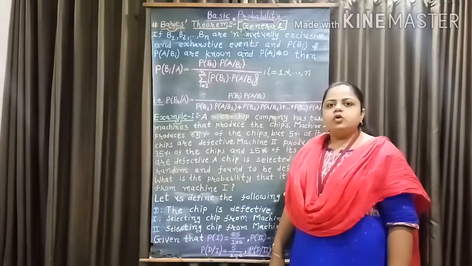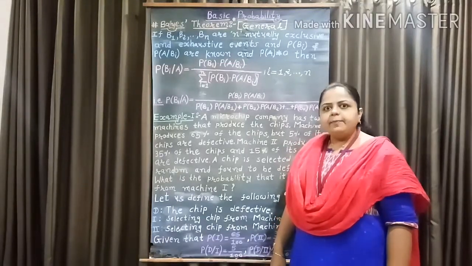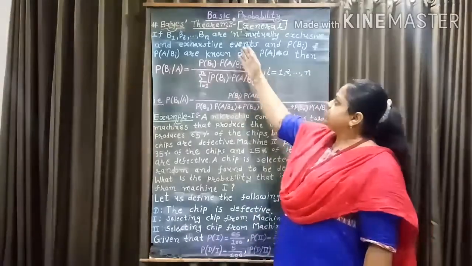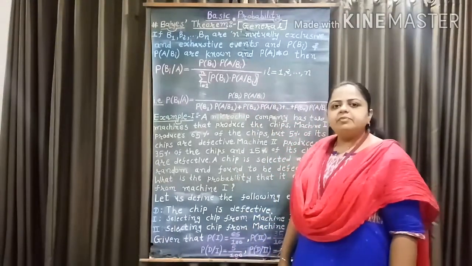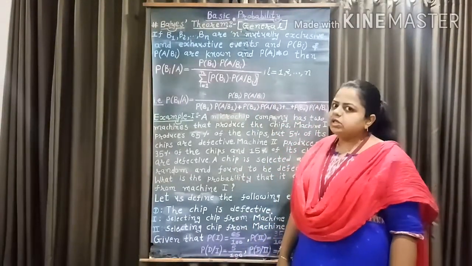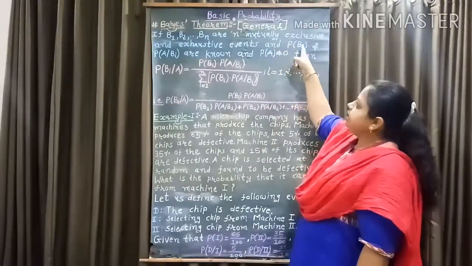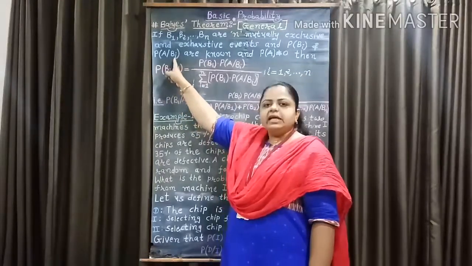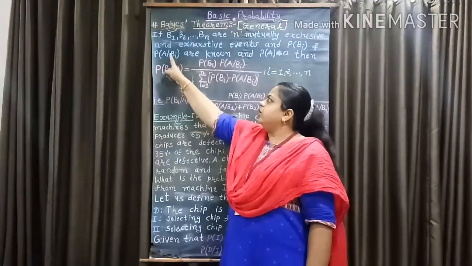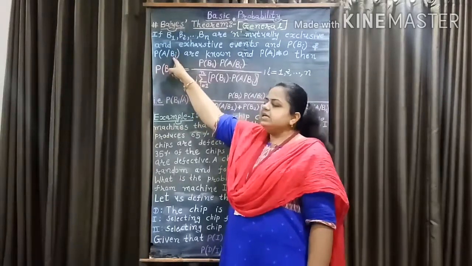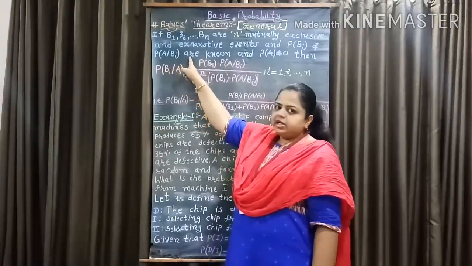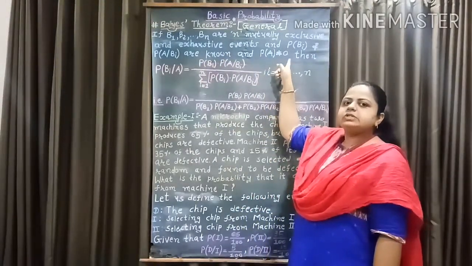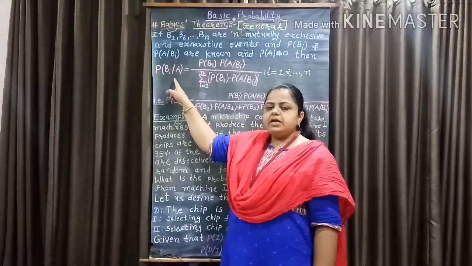If no two or more of them can happen simultaneously in the same trial, and exhaustive events means total number of all possible outcomes, and probability of Bi and probability of A given Bi, that is the conditional probability of A when Bi has already occurred, are known, and probability of A not equal to 0.